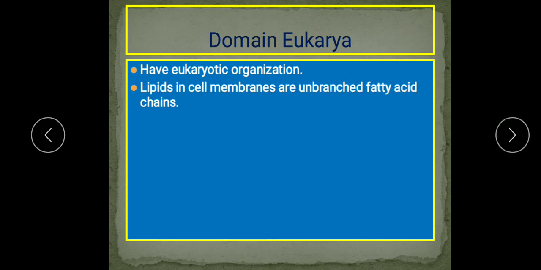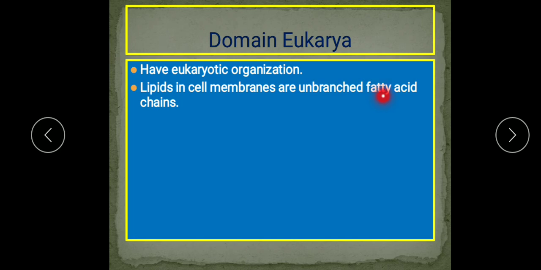You have studied that eukaryotic cells have a well developed nucleus along with a double membrane, and the nucleolus inside it and the DNA, which is the hereditary material. So eukaryotic organization means they have well developed cell organelles, a nucleus, and double membrane cell organelles are found. Now lipid structure: they have unbranched fatty acids.